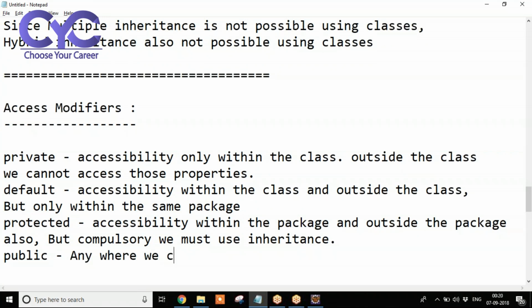Anywhere we can access without any restrictions. These are the access modifiers we are having in Java. Now we'll go with an example.